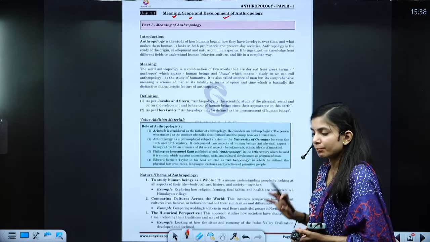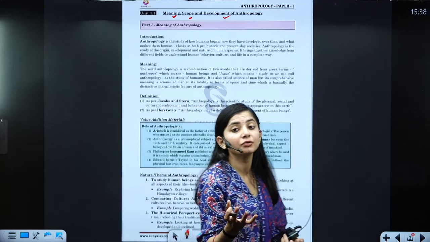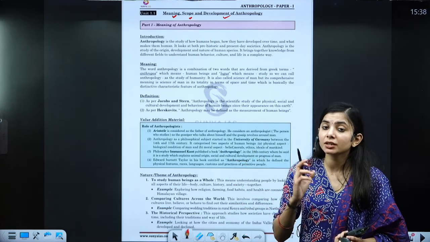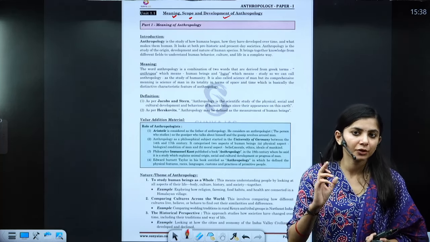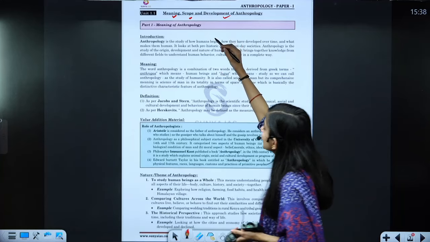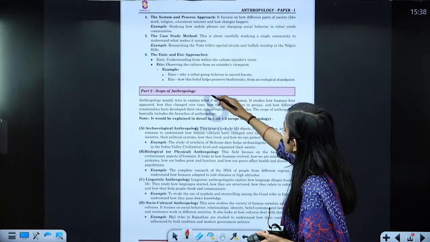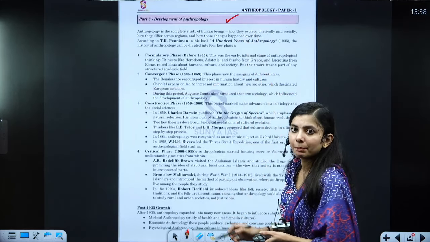This book is not a substitute for the classes and the discussion, but it is for the consolidation of your notes as well as value addition. Here you will see part 1, meaning of anthropology, then part 2, scope of anthropology, and then part 3, development of anthropology.